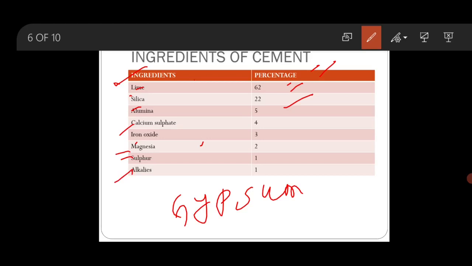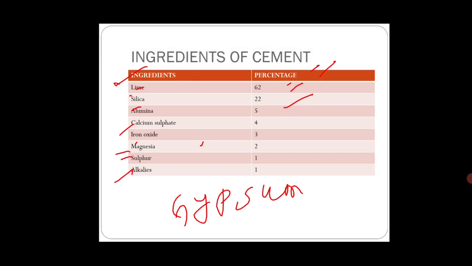So if alkalis are in excess, then they will cause a number of troubles, such as alkali aggregate reaction. That means alkali of cement will react with aggregate, coarse aggregate, and it may cause efflorescence and staining when used in concrete or brickwork. So these are the ingredients of cement.